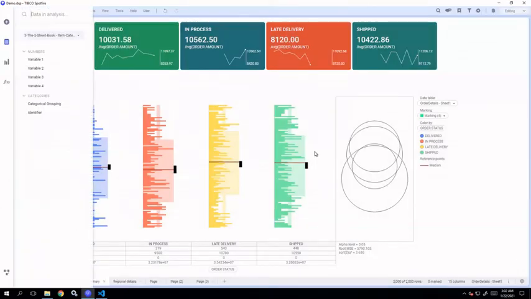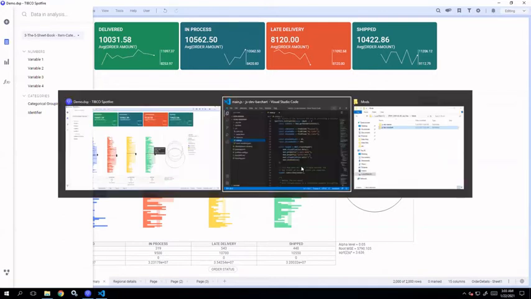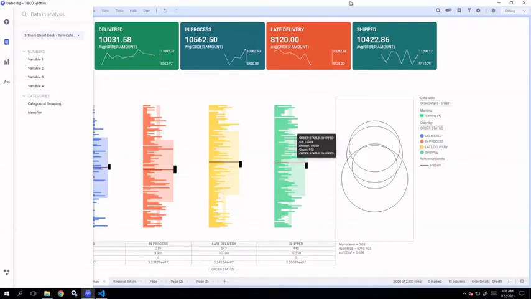So this is how you can import data from different sources in Spotfire. And whenever you are importing locally stored data, it provides you with an import settings dialog.